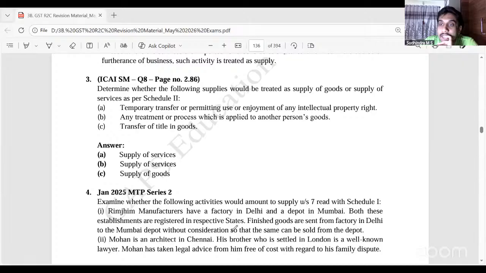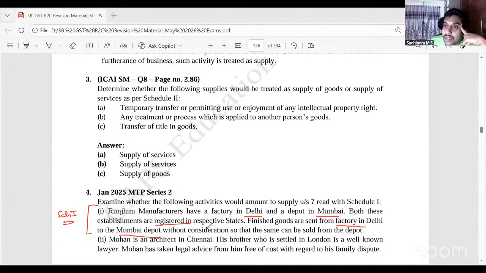What happens? It is a supply. Supply between distinct persons. Very good. Are they distinct persons? They have a factory in Delhi and depot in Mumbai. Both are registered. So they are in two different states and both are registered, so there's no confusion. They are distinct persons. What is happening here? From factory in Delhi, they are sending goods to Mumbai depot. Movement of goods from one person to another without consideration. Since they are distinct persons, it is deemed to be supply.